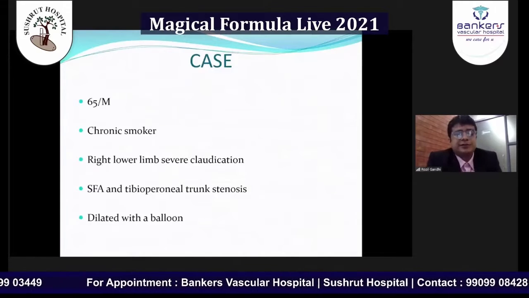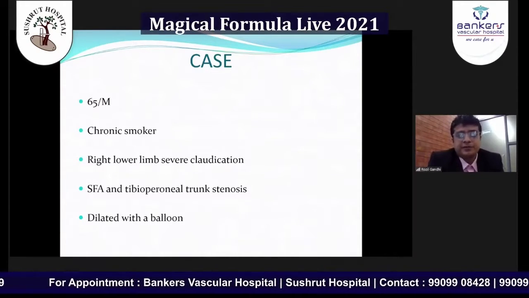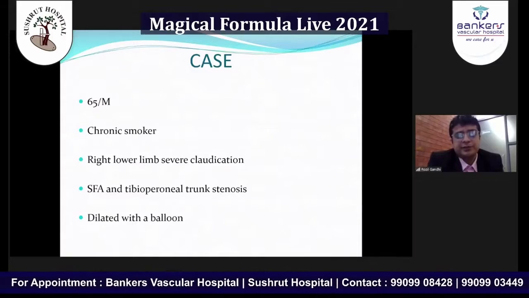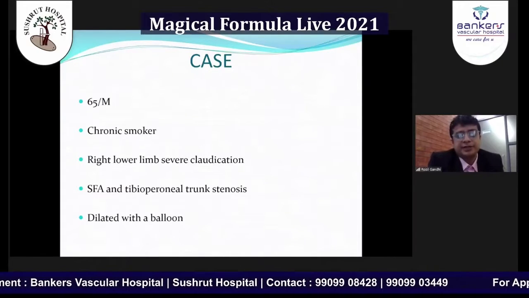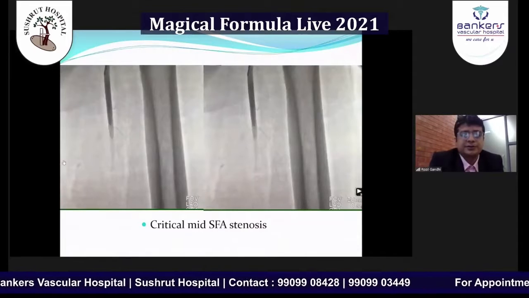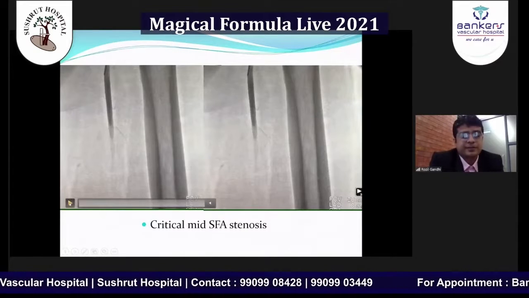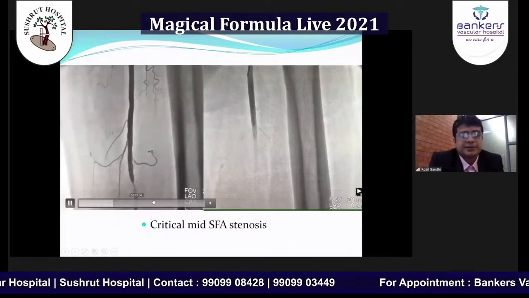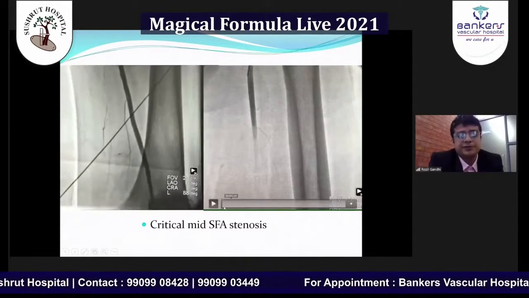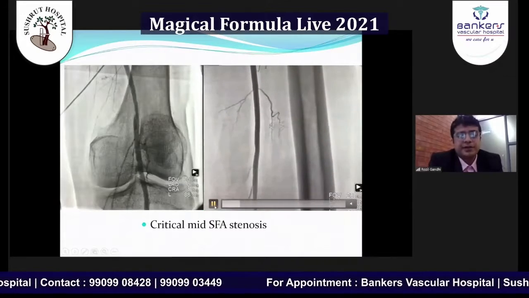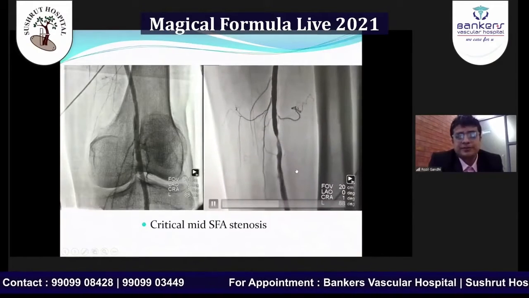This patient is a chronic smoker, 65 years old, with severe claudication of the right lower limb. Ultrasound and CT showed SFA and tibioperoneal trunk stenosis. You can see the critical stenosis in the mid superficial femoral artery, and the popliteal artery is normal.